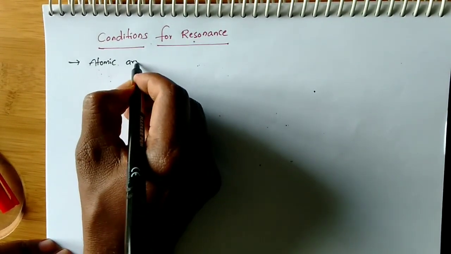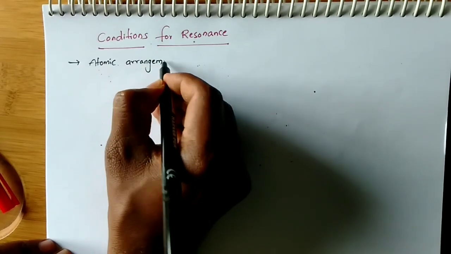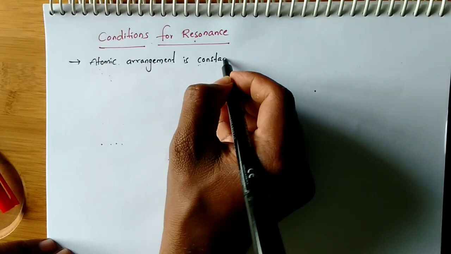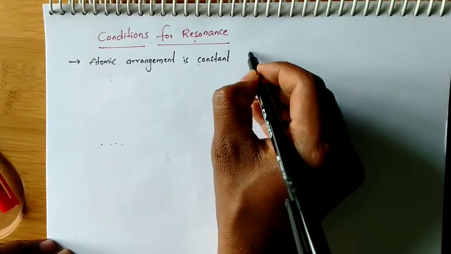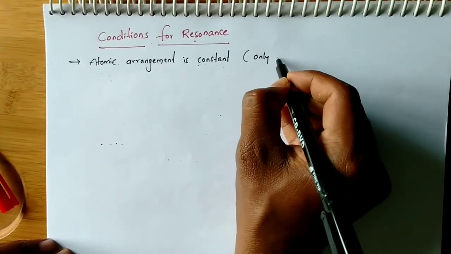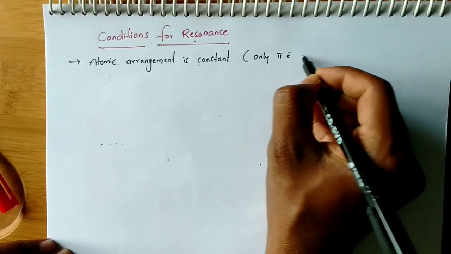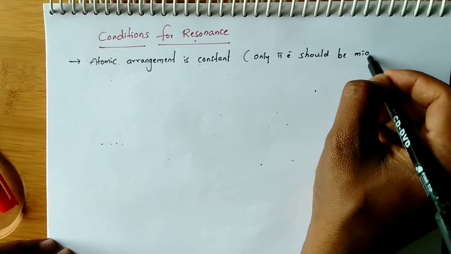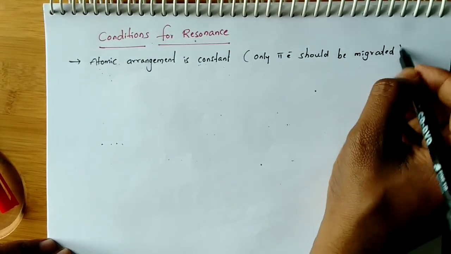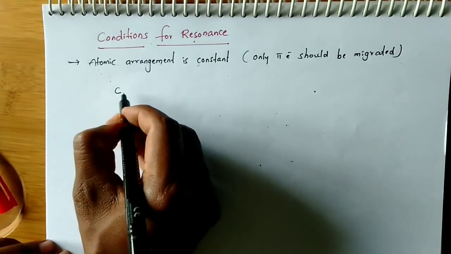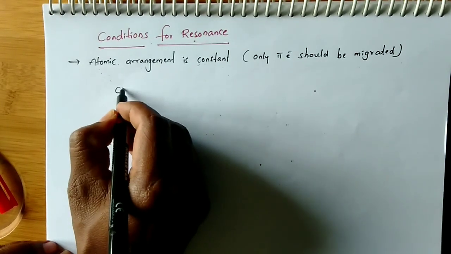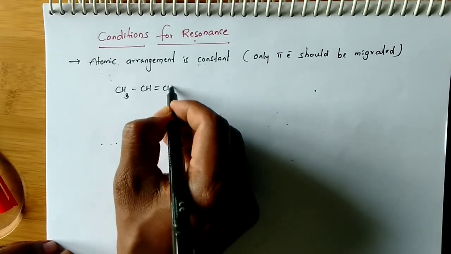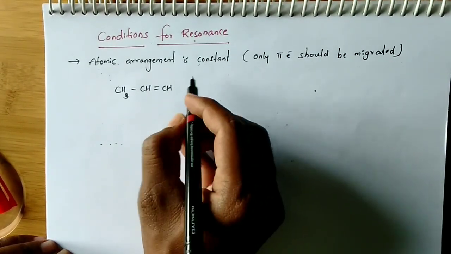Atomic arrangement is constant. Means what? Only the pi electrons are migrating. Electrons should be migrated. See, one example I am giving. CH3, CH double bond, CH.